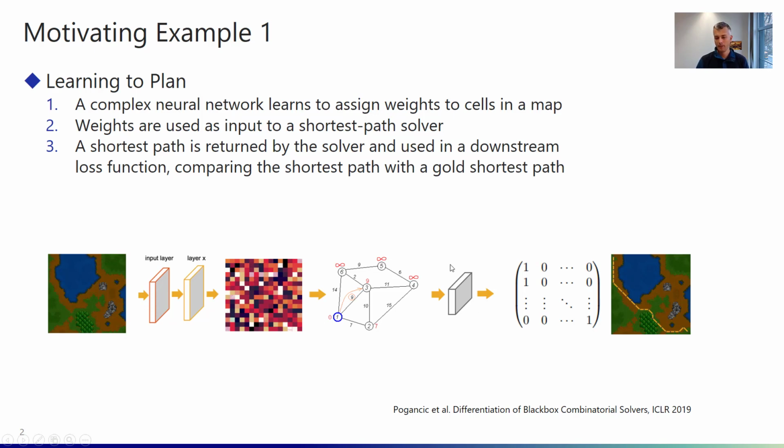And then we have a path, and during training we compare this path with a goal path that's given in the training data, and then we want to update the parameters of this first model here that's after the combinatorial optimization method, which we call the downstream model. But we also want to compute and update the gradients and the weights for the neural network that's up here, which we call the upstream model, which is situated before the combinatorial optimization problem. And that's typically a problem because we need to differentiate here through a combinatorial optimization algorithm that has a discrete output.